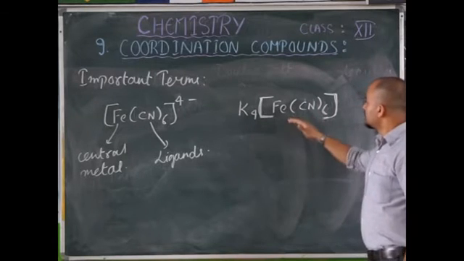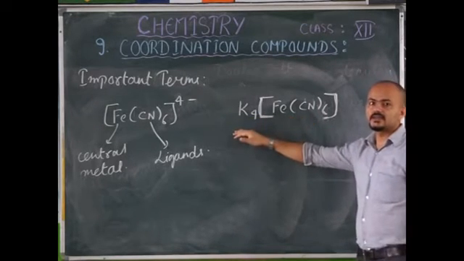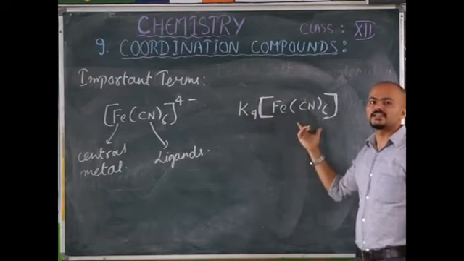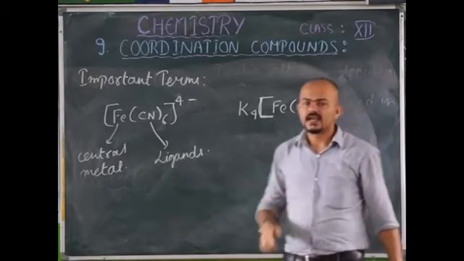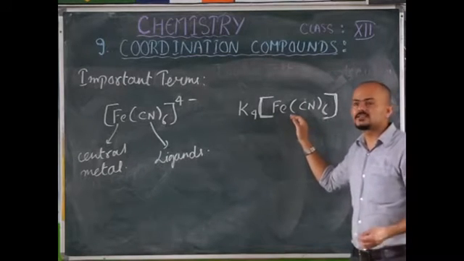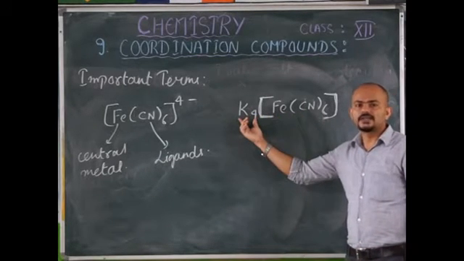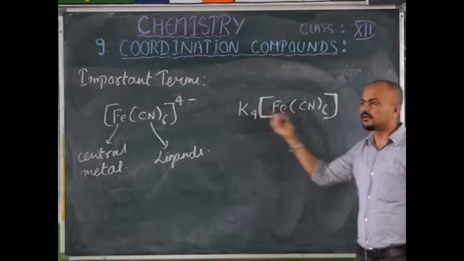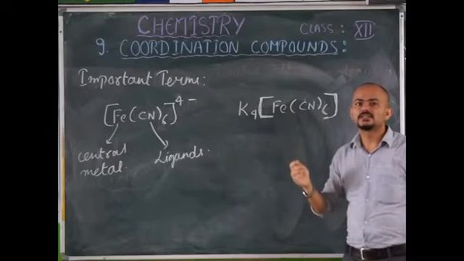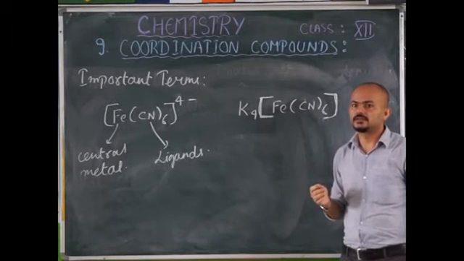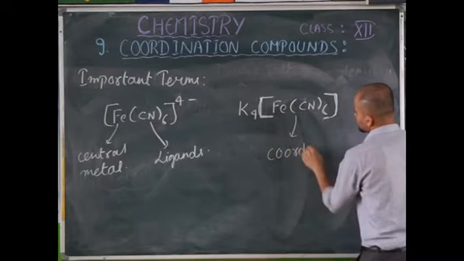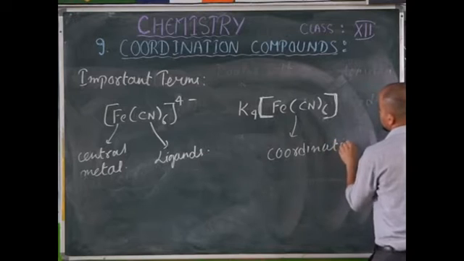Now, these ions, either cation or anion, if present outside this bigger bracket, are known as the ionic sphere. It has come to balance. These ions could be positive or negative. They are attached to this complex just to maintain electrical neutrality. And you have to remember this is the coordination sphere.